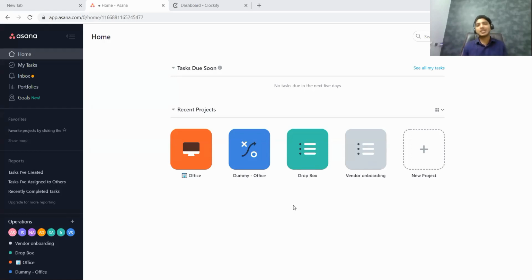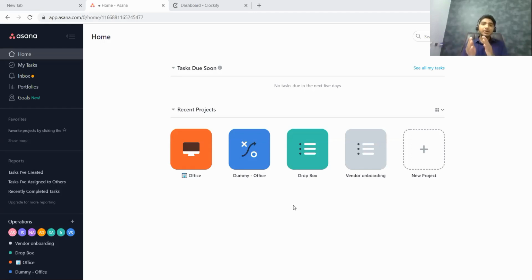So today's session, I'm going to divide into two parts. In the first part, I'll talk about how you can use Asana in your office in order to manage your team, in order to manage the task. And in the second part, I'll talk about how you can use one more software, that is Clockify, in order to manage time in a better manner. At the very end, I'll also talk about how to integrate these two software, that is how to link these two softwares.